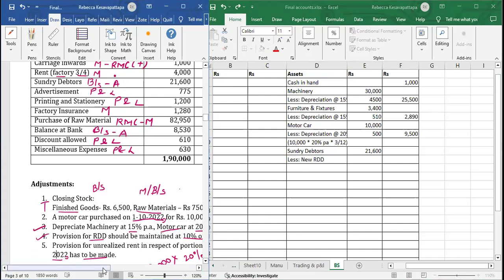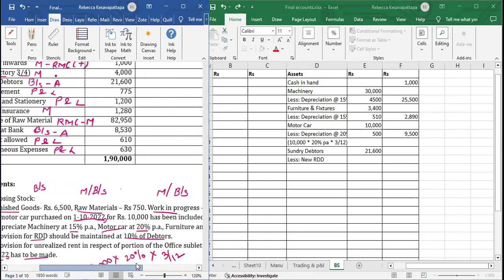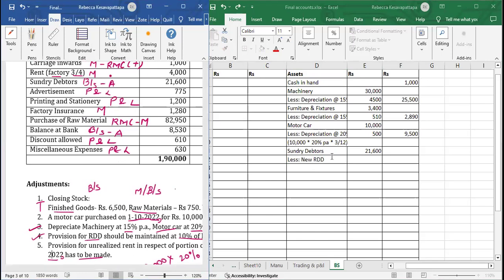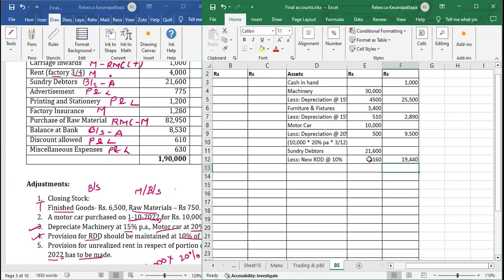We see here it is given, fourth one, provision for RDD should be maintained at 10% of debtors. So we will write new RDD at the rate 10%. That is 2160. Now we will do less 19,440.